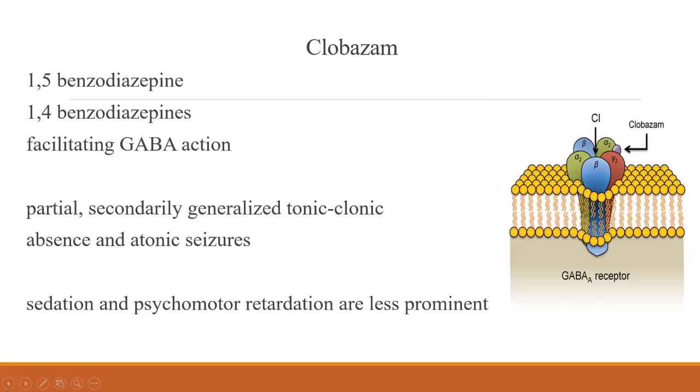Then clobazam, another benzodiazepine, has the same effect. It increases the frequency of chloride channel opening. This clobazam is a 1,5 benzodiazepine, while all other benzodiazepines like diazepam are 1,4. The action is facilitating. It is very easy if you study that picture. And the side effects of all benzodiazepines, you can think of sedation, psychomotor retardation, etc.